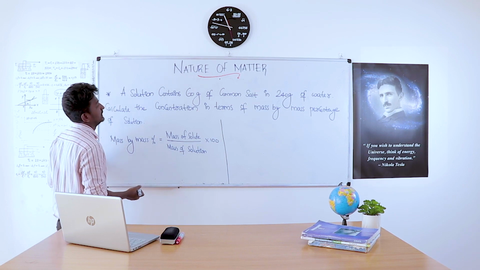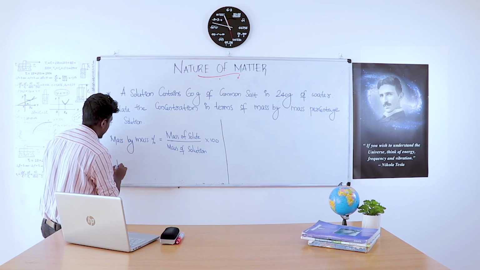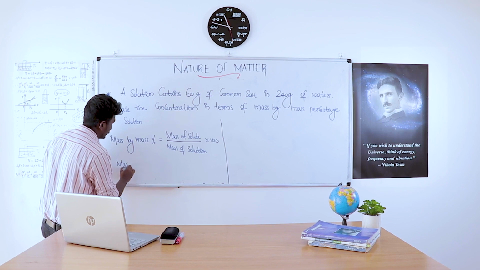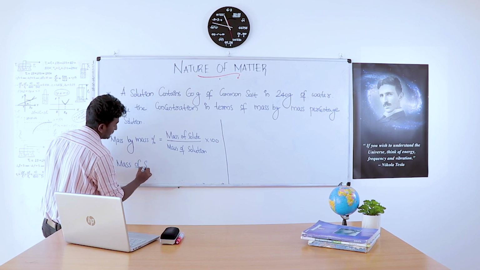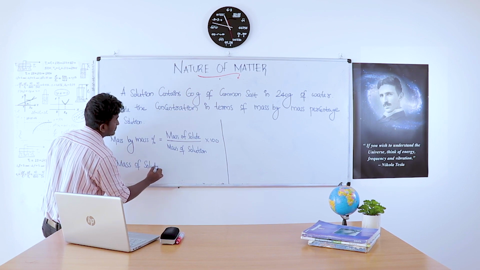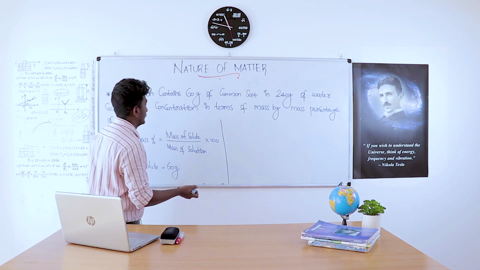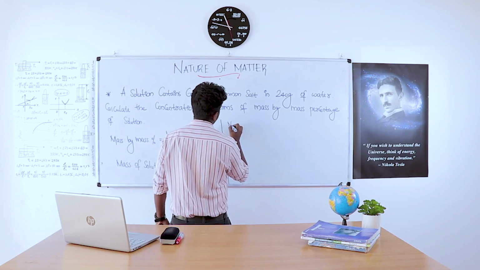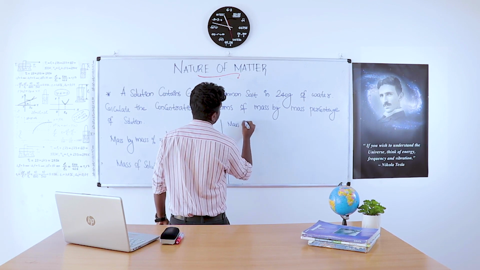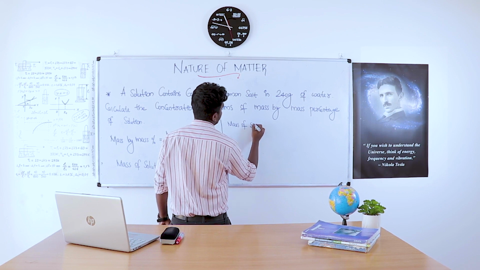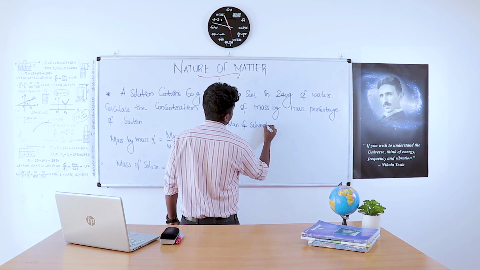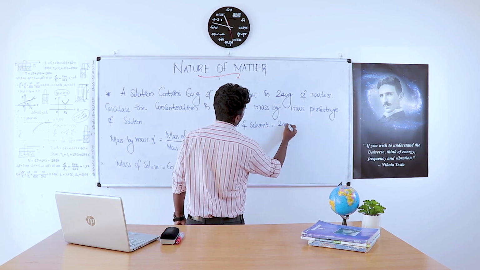Here the solute is common salt. Therefore, mass of solute is equal to 60 gram. And we know that water is the solvent. Therefore, mass of solvent is equal to 240 gram.